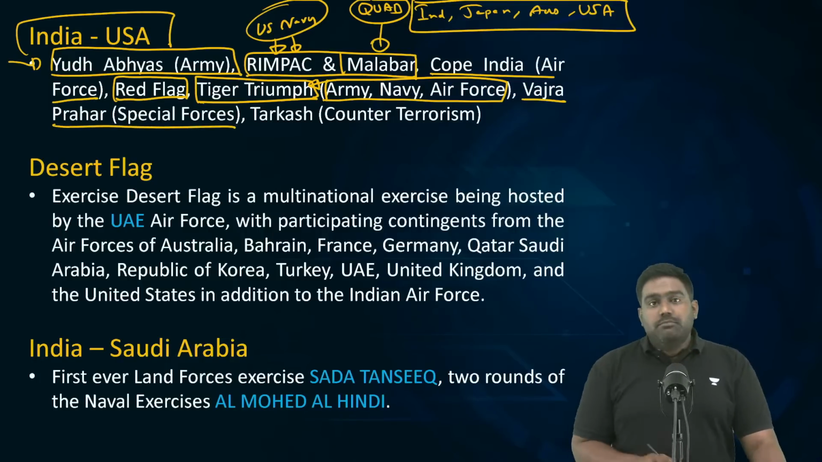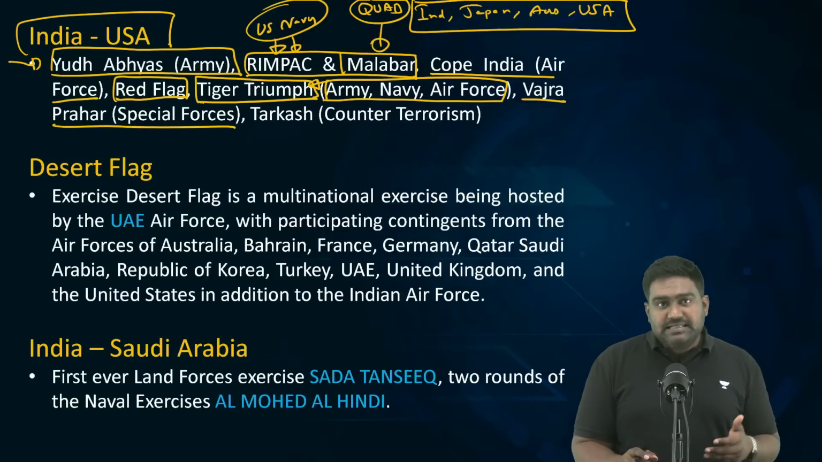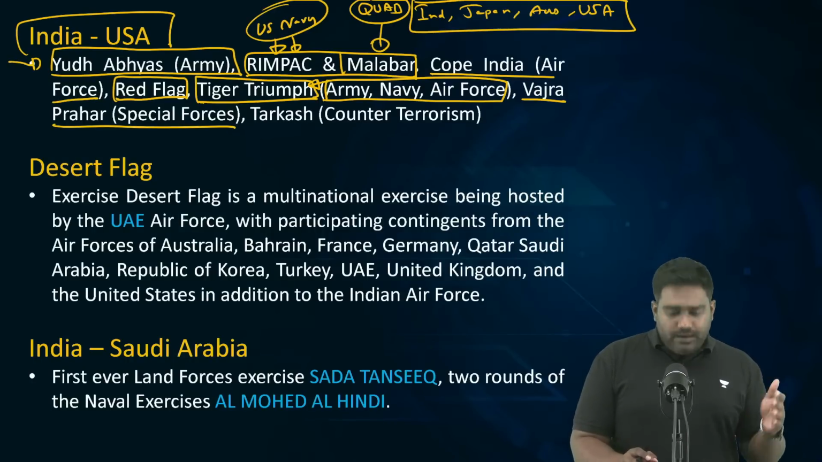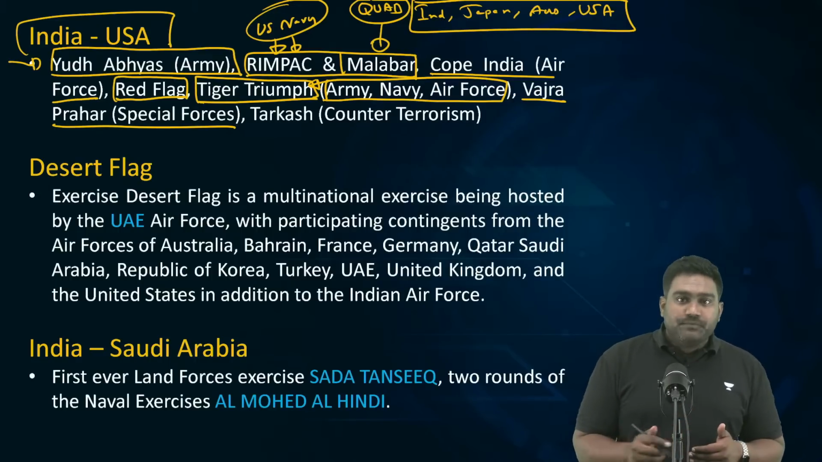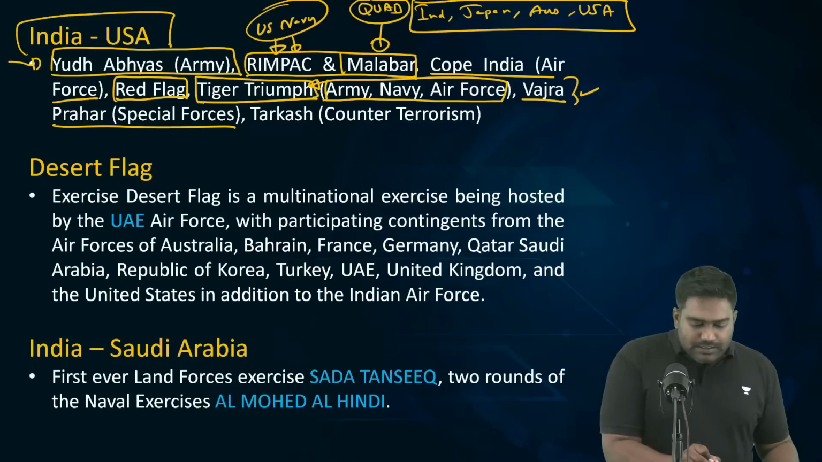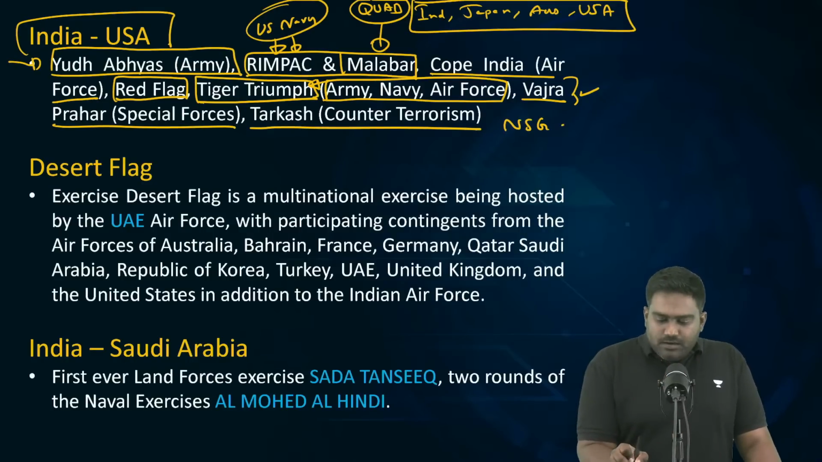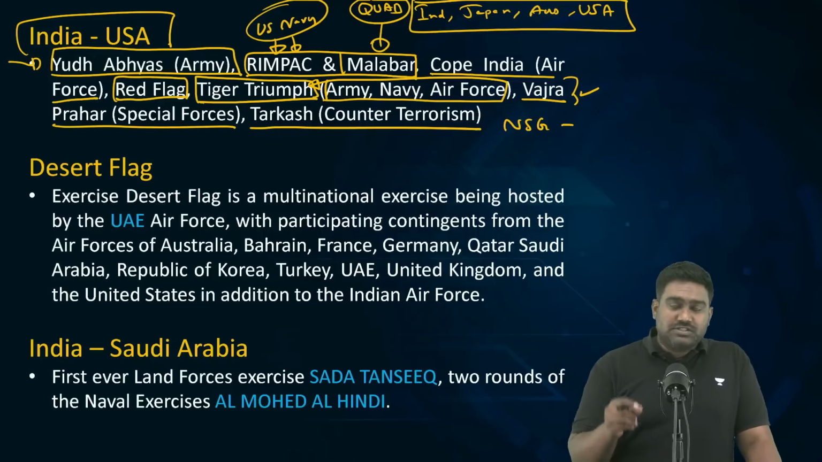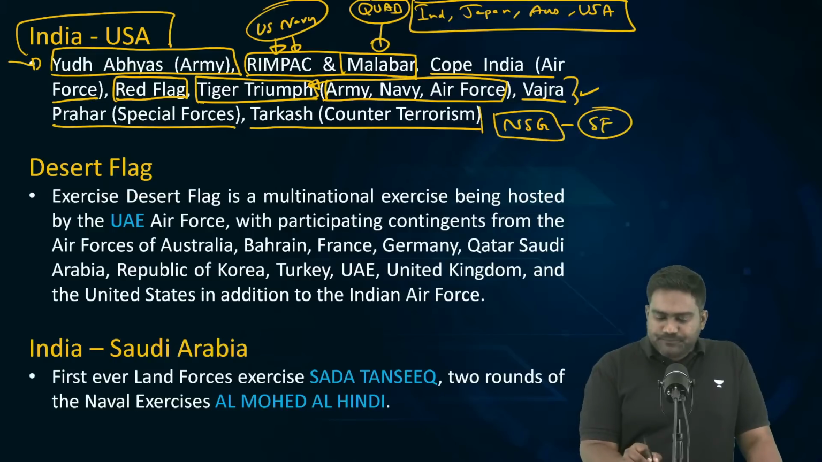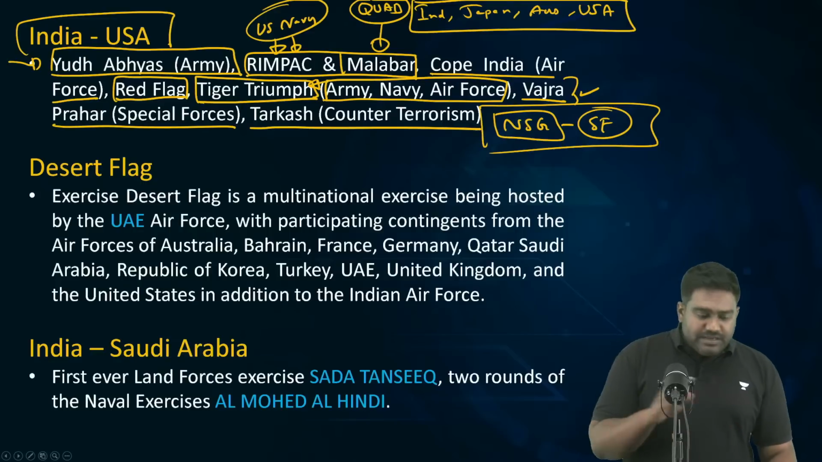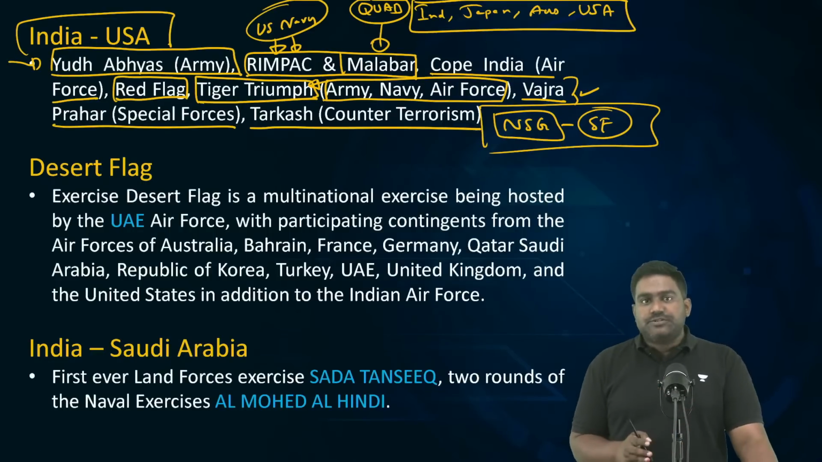Vajra Prahar is between the special forces of India and the US. The US Navy SEALs and the Delta Force participate with India's Para SF, Marcos and Garud in this special force exercise. Then we have Tarkash, a counter-terrorism exercise between India's elite counter-terrorist force, the NSG, the National Security Guards, and American Special Forces. So these are the various security-based military exercises that we have with the United States.